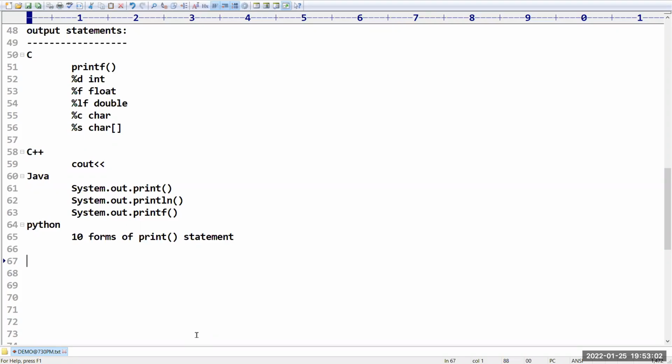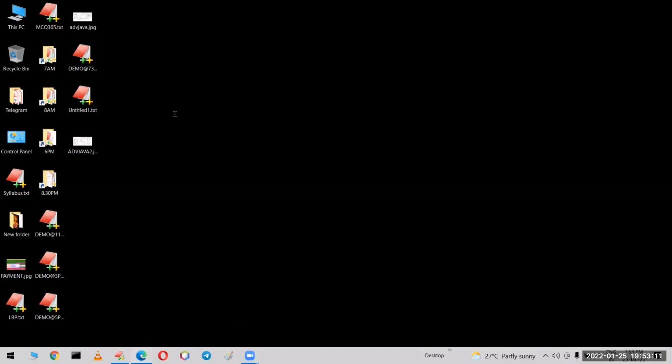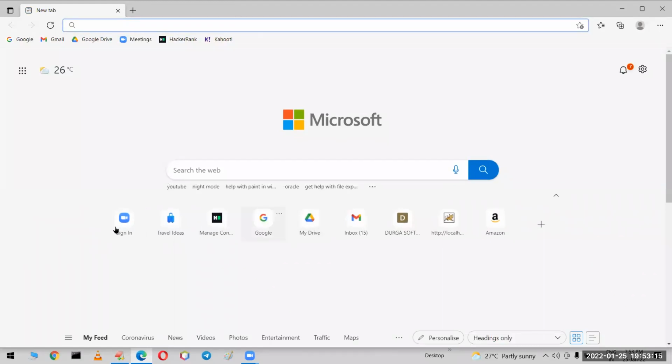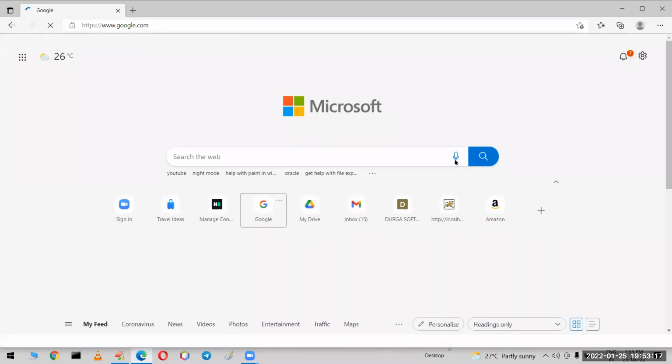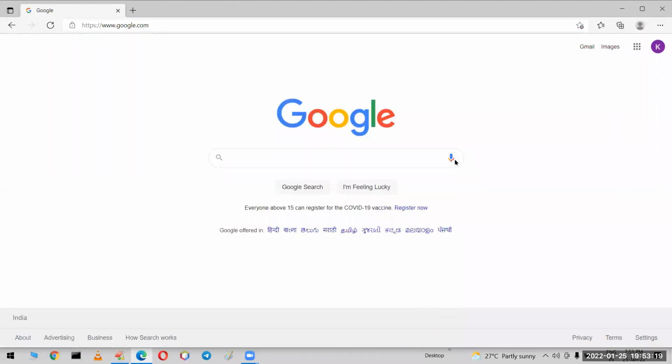Yes, very good. Sir, now I will take the programs for each and everything. First I will take a C program. Sir, could you please tell me where you are going to run? I told already, we are always depending on online compilers, so we won't install any software. Directly we have the HackerRank link.